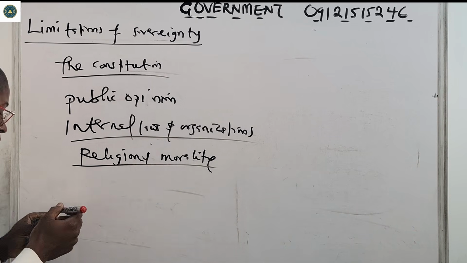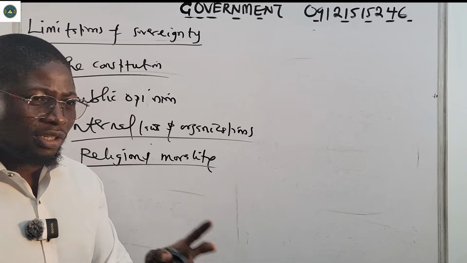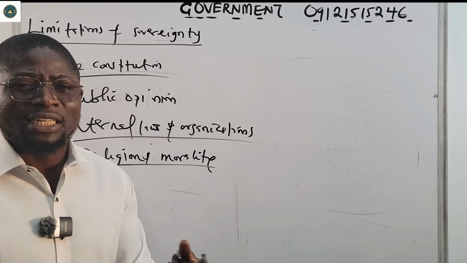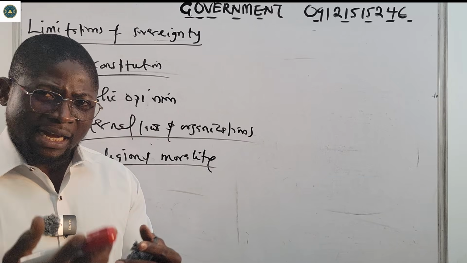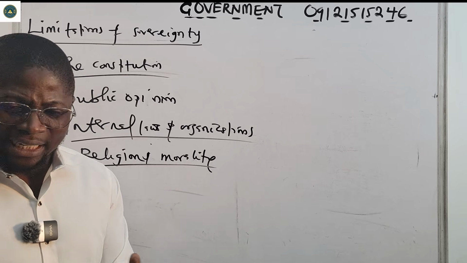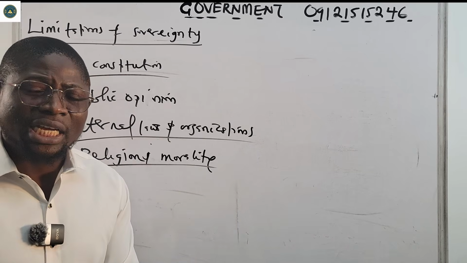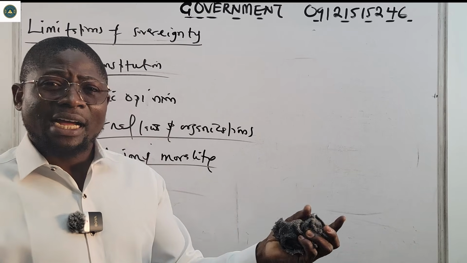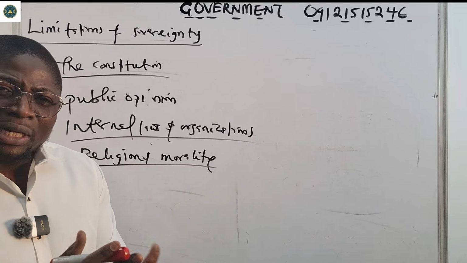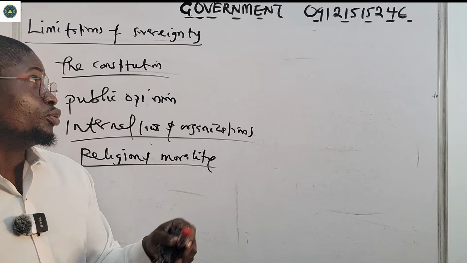Then number 4, religion and morality. You cannot go against the religions and the beliefs of people. So the government must try and find a balance. For example, where they say there should not be a Muslim ticket, it's as simple as ABC. Power has to be shared, even between the religions, the languages or the tribes in a particular country, so that they can be balanced. So religion and morality is another limitation to sovereignty.